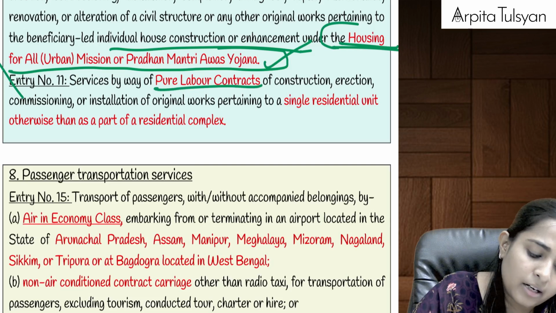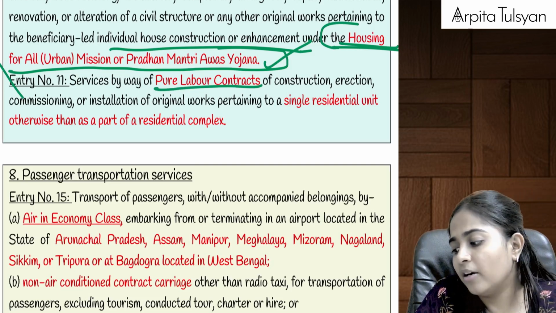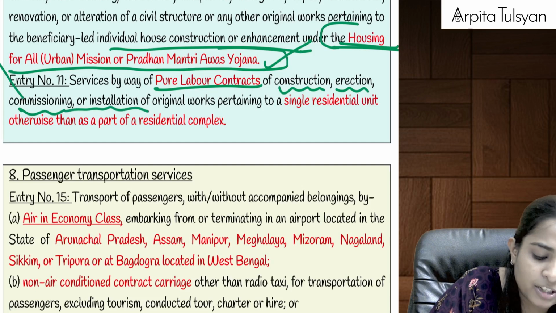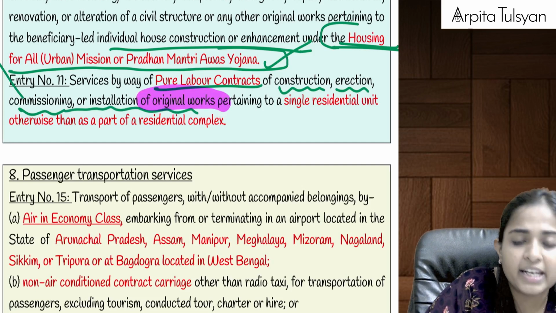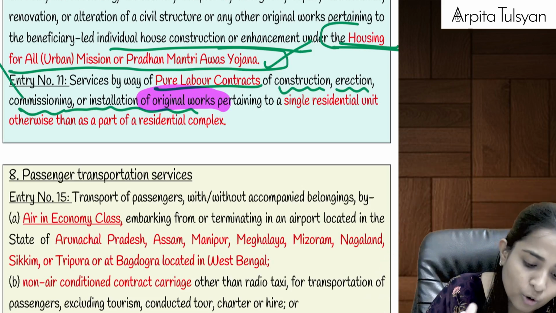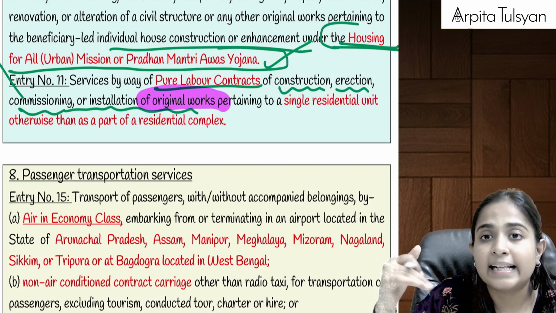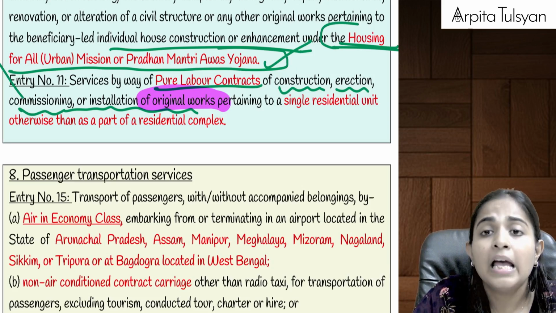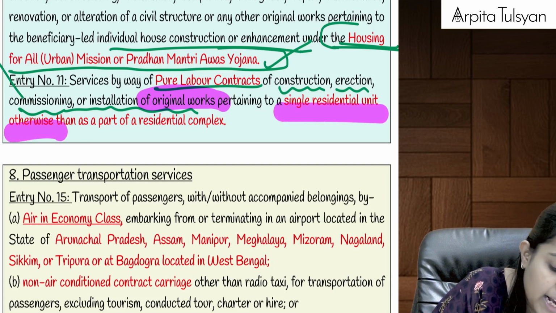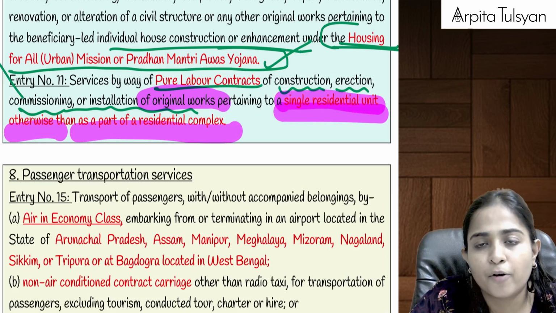Right? And similarly, if we are providing a pure labor contract for construction, erection, commissioning or installation of original work, this is very, very crucial. That is, you are not doing renovation or alteration, you are creating a new building, and that too a single residential unit, not exactly a building where only a single family is going to stay. It is a single residential unit, otherwise than as part of a complex. It is a single bungalow type of a thing.